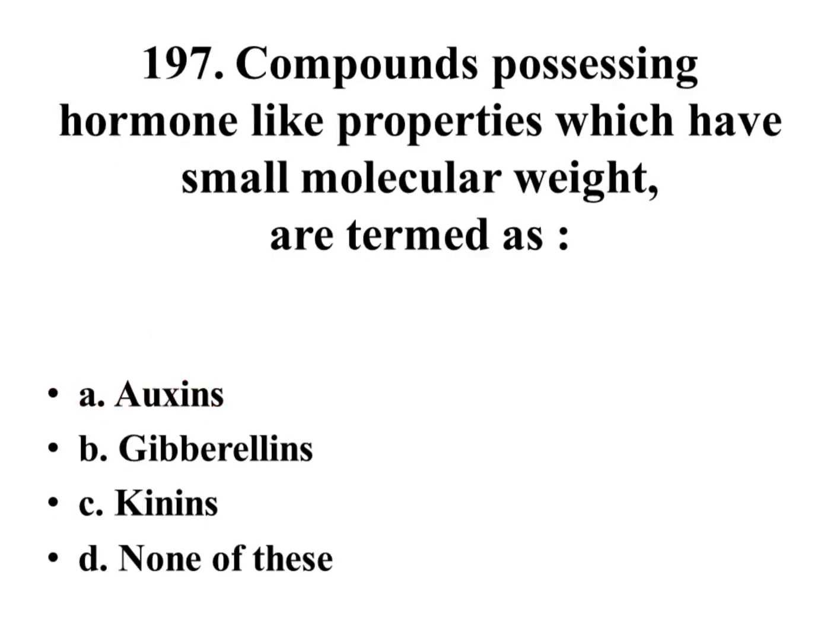Right answer is antioxidants. Compounds possessing hormone-like properties which have small molecular weight are termed as auxins, gibberellins, quinins, none of these. Right answer is quinins.